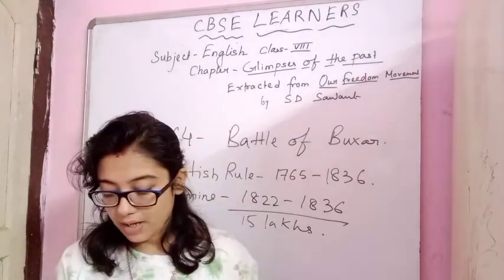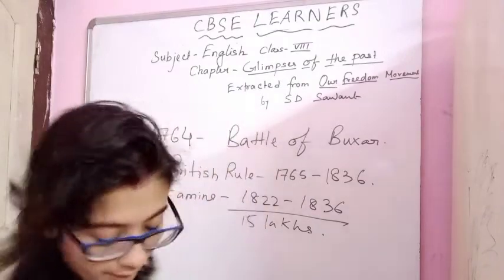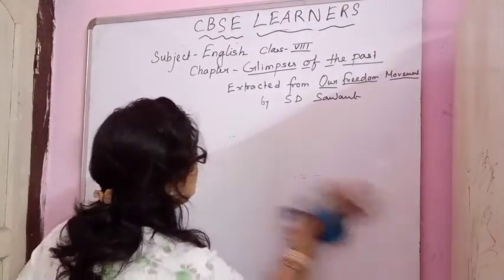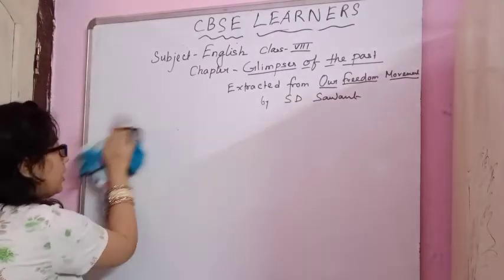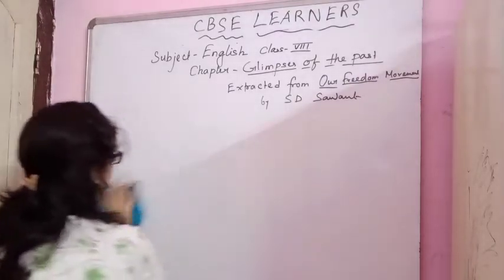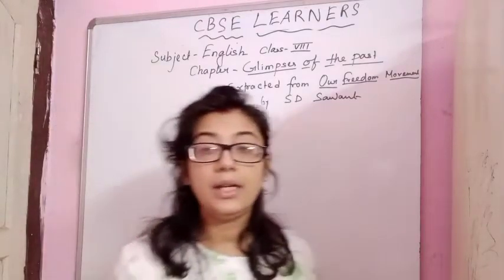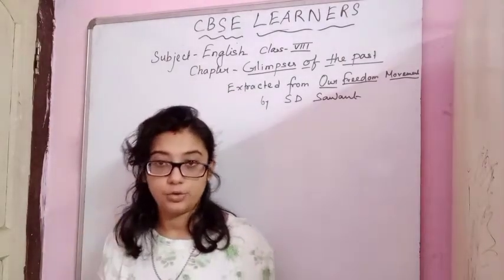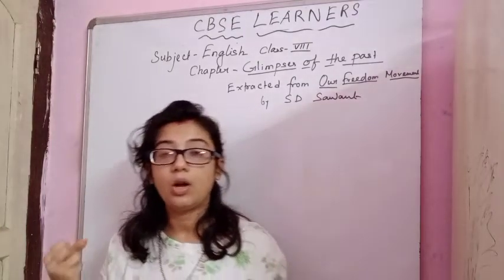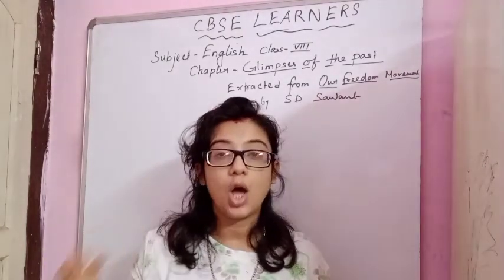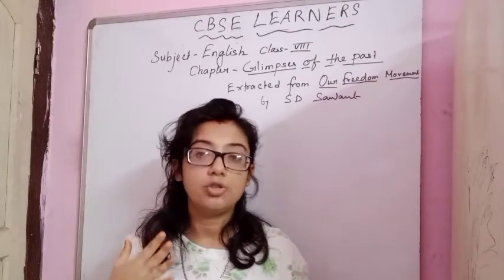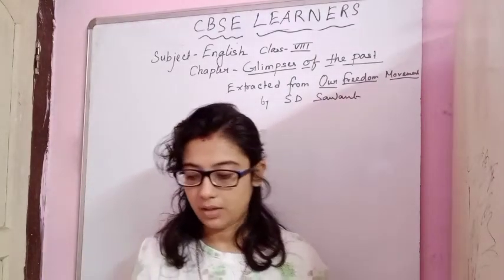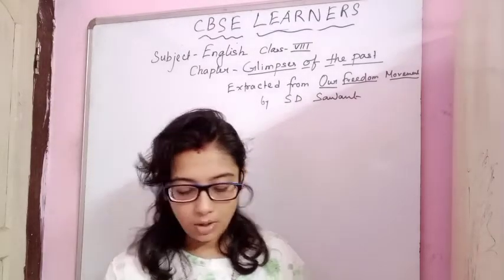Raja Rammohan Roy. The fourth point is about Raja Rammohan Roy. He was one of the leaders of our country at that time, who did a lot of hard work, who was actually an intellectual person, who worked hard to abolish all the superstitions and to stop all the oppressions done on women. So, Raja Rammohan Roy.